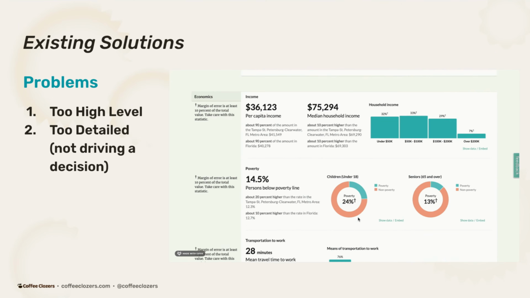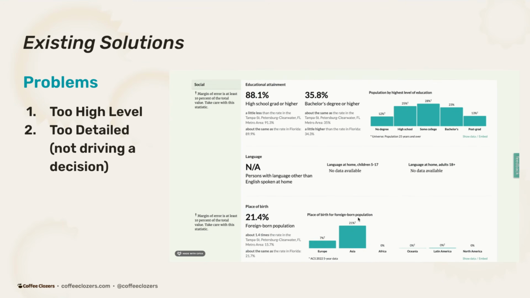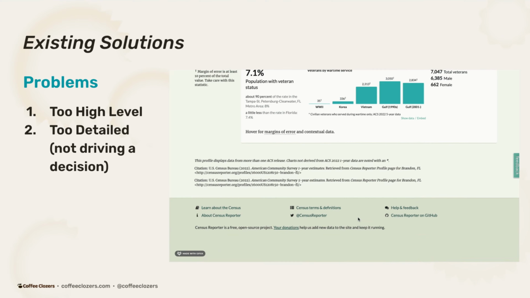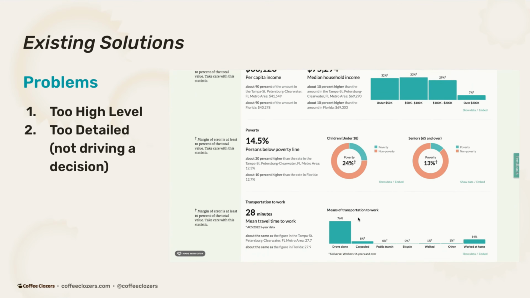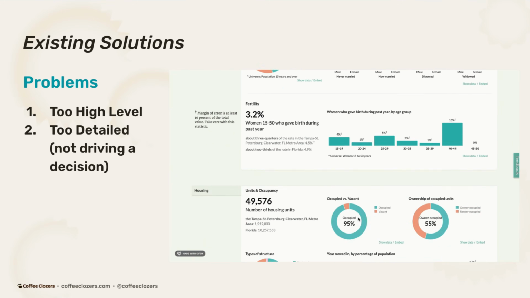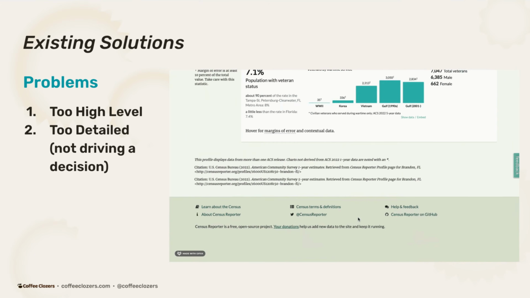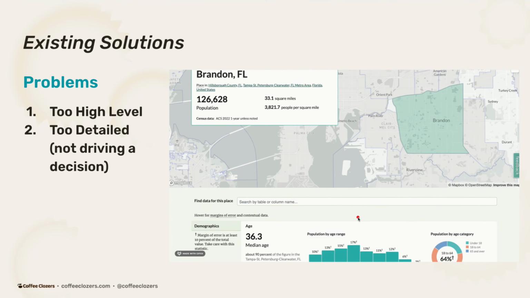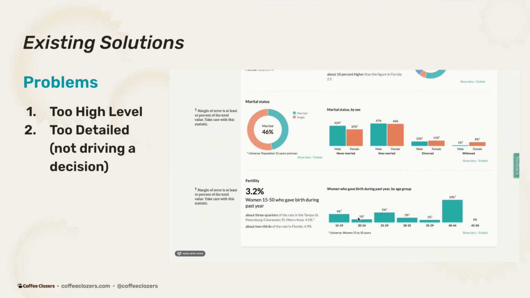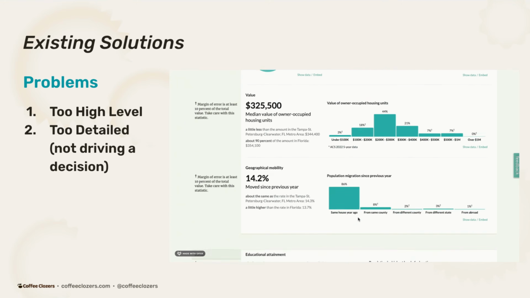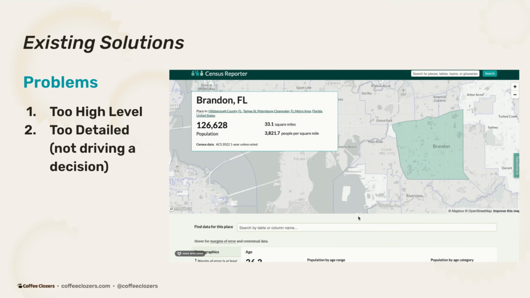And when I tried to use existing solutions, which many of you may have tried before, I found this very problematic. One, if I looked for stats like median household income, I was met with too high level, looking at states or counties. I need to know what neighborhoods or streets to invest in, not an entire state. So a lot of these sites were not useful to me. Or second, they were way too detailed. I wasn't writing a thesis on an area. I just needed to know if it was good or not.